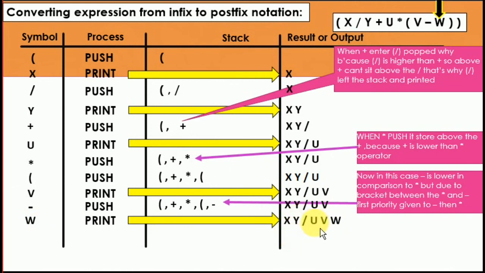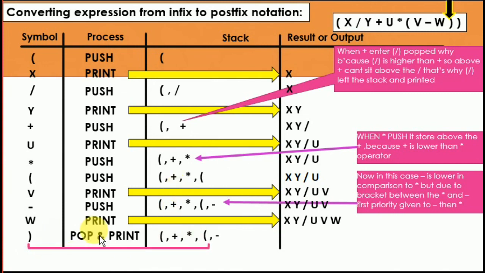xy divide u v w. Now there is the sign of the close bracket, the inner part. That means whatever is there is popped. Which part? This is going to link with the bracket here. That means this bracket and this bracket have now been closed. So the sign is going to be the minus sign. This sign is going to be popped out and printed. So xy divide u v w minus is going to be the result.